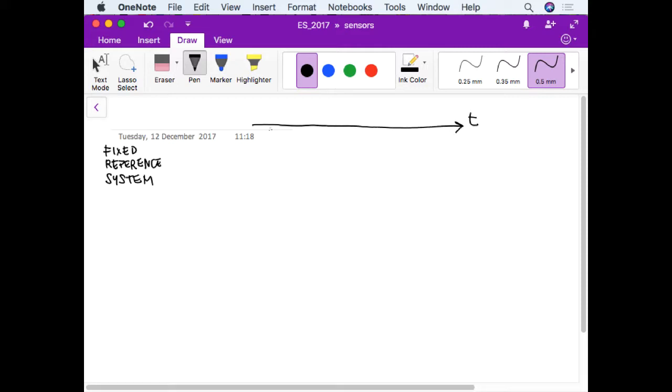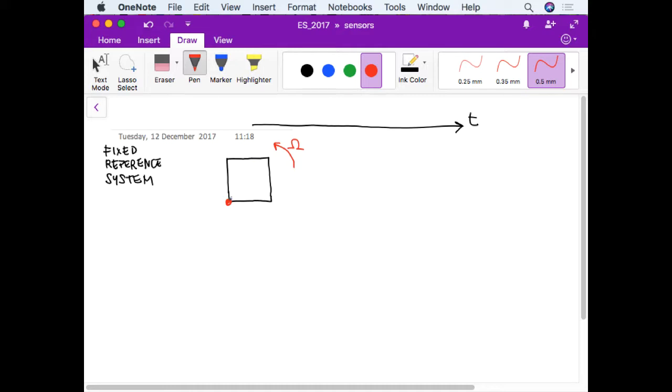The time passes in this direction, and let's assume that there is a rigid body which is rotating. In order to highlight the rotation, I draw a square, which is rotating around this point with an angular velocity that we call omega.